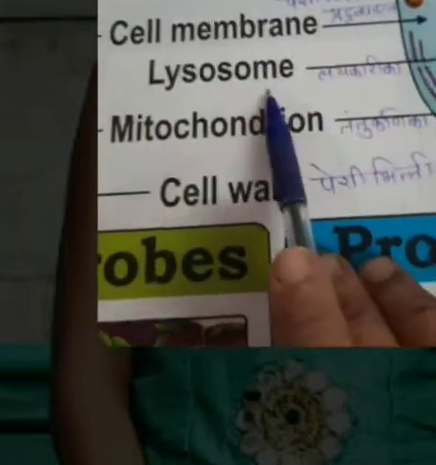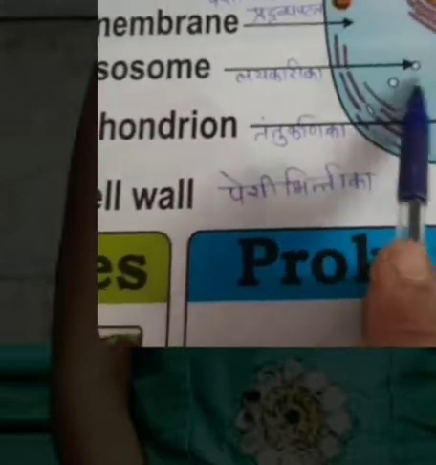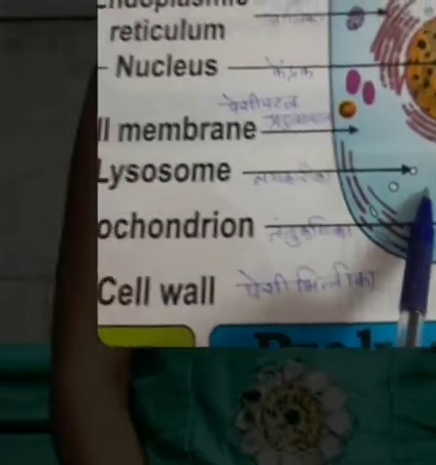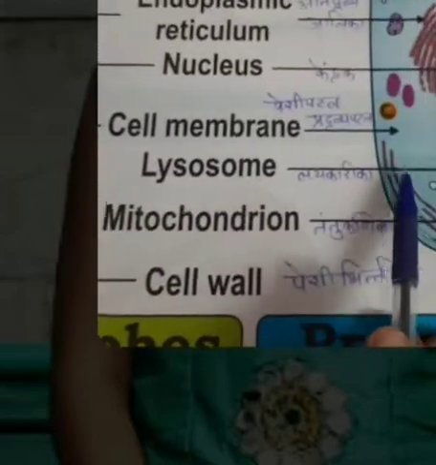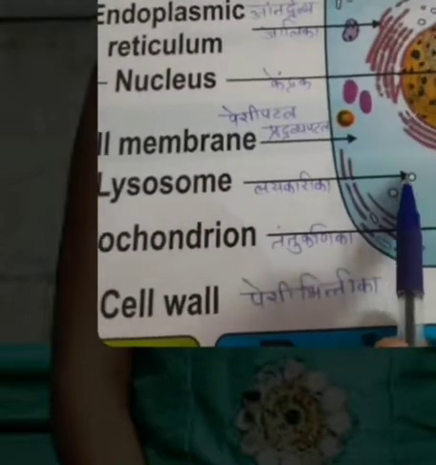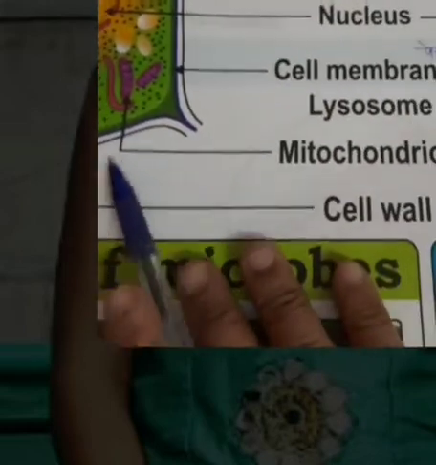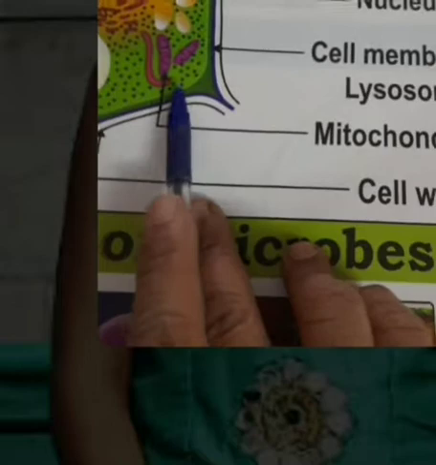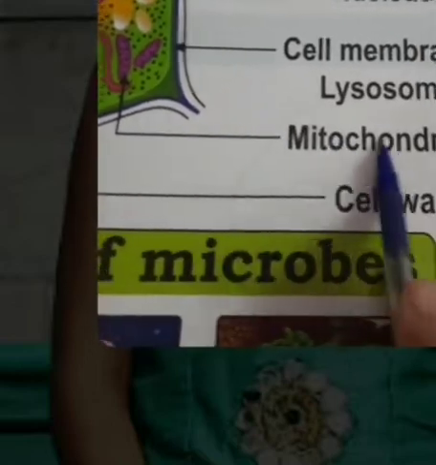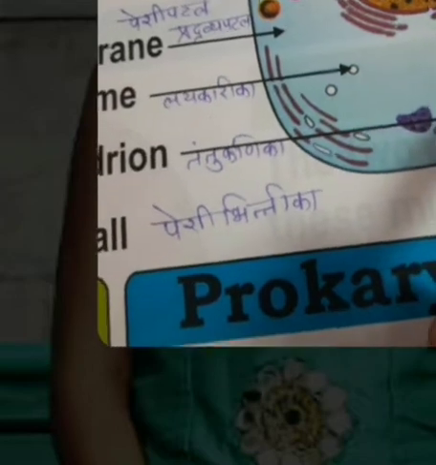Then lysosomes. Lysosomes are present only in animal cell but absent in plant cell. Then there are mitochondria which are also present in both the cells.